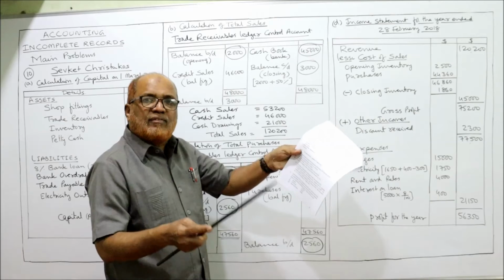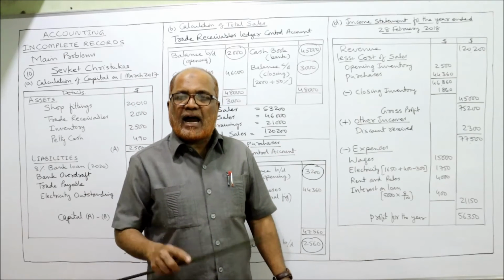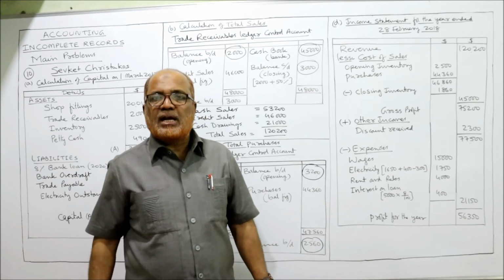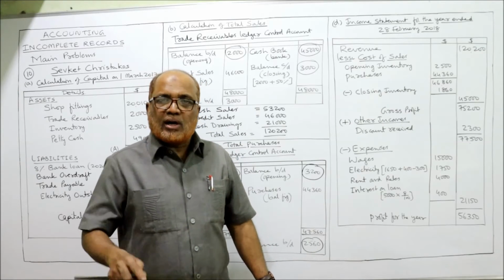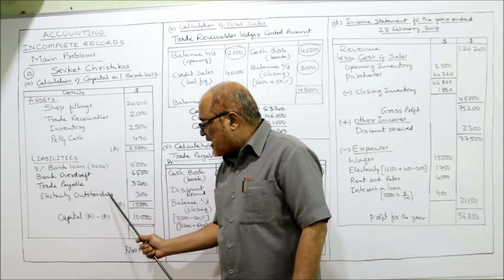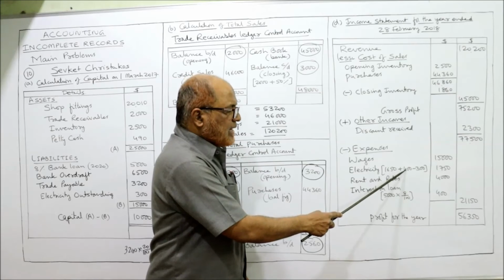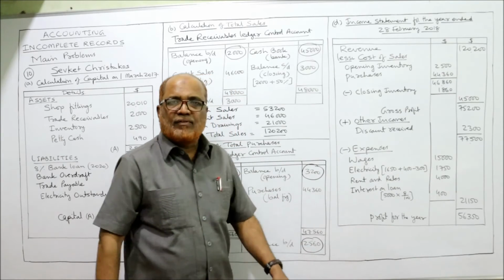But we have to adjust 1,650 for outstanding. Current year outstanding will be added, last year outstanding will be deducted. Current year outstanding is 400, add. Last year outstanding is 300, deduct. So 1,650 plus 400 minus 300 is 1,750.